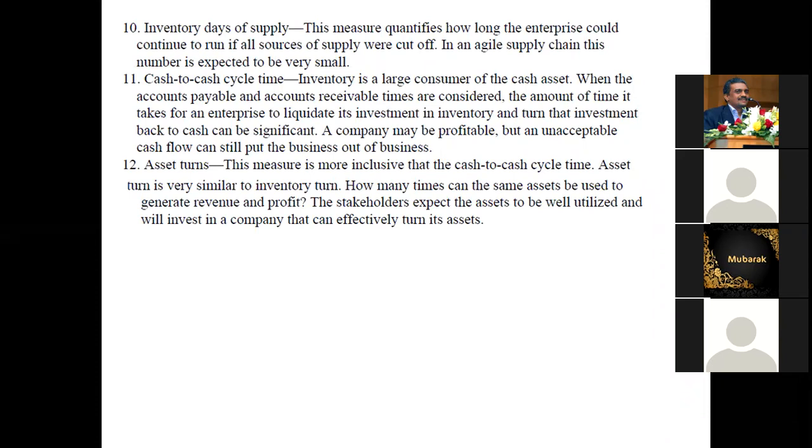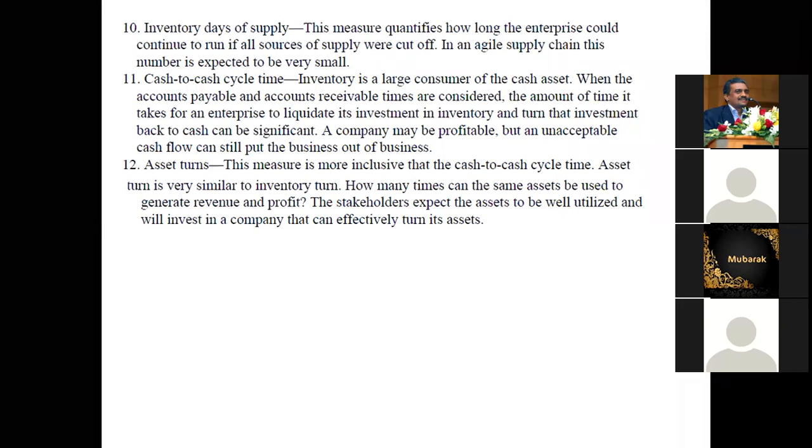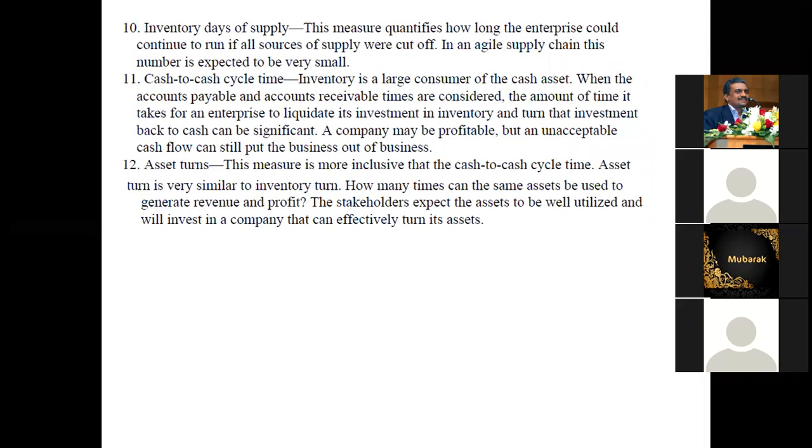A company may be profitable, but unacceptable cash flow can still put the business out of business. That is also possible if you don't have cash. For example, one company does not pay salary for more than 3 months to the employees. What will happen to the business? Nobody is ready to work for that company. Everybody wants to do something else.